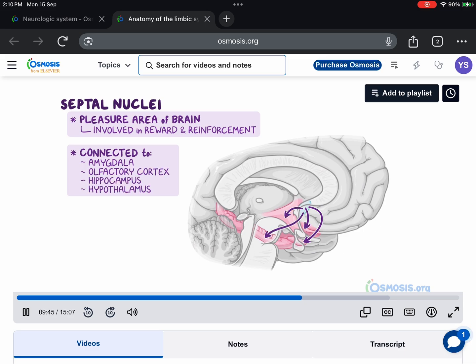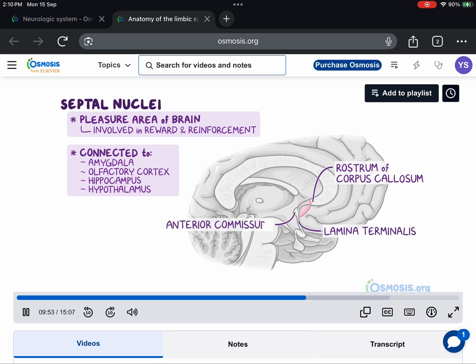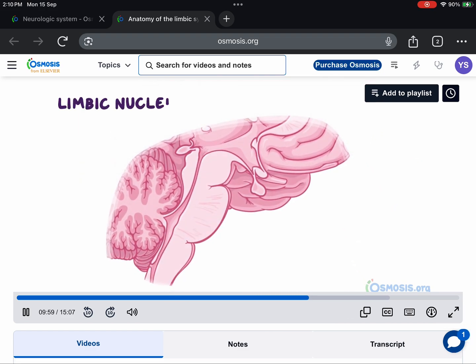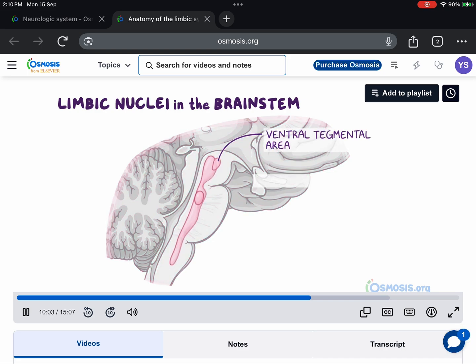In the mid-sagittal plane, we see them located inferior to the rostrum of the corpus callosum, superior to the lamina terminalis, and around the anterior commissure. Moving on to the limbic nuclei in the brainstem, these nuclei include the ventral tegmental area, the raphe nuclei, and the locus ceruleus.